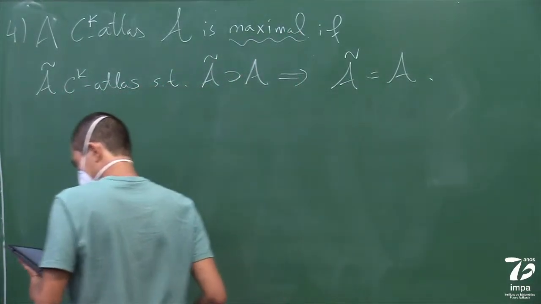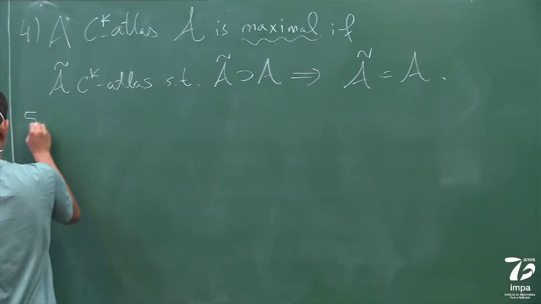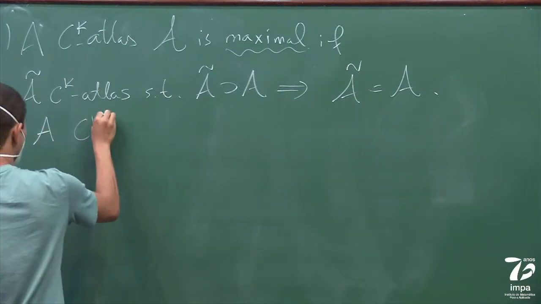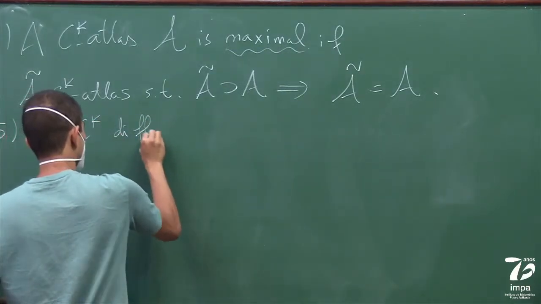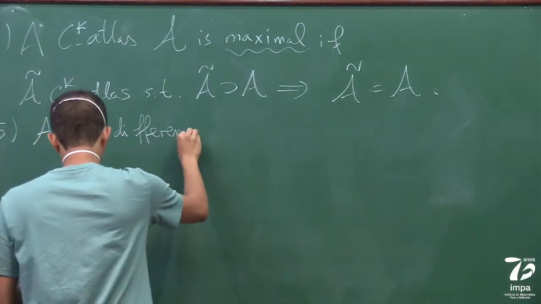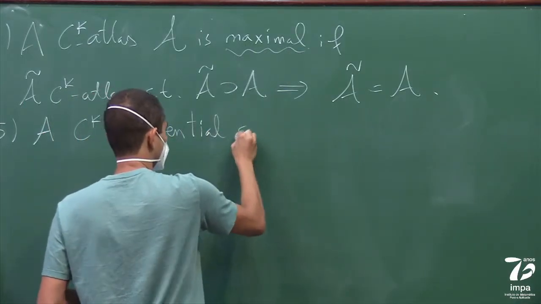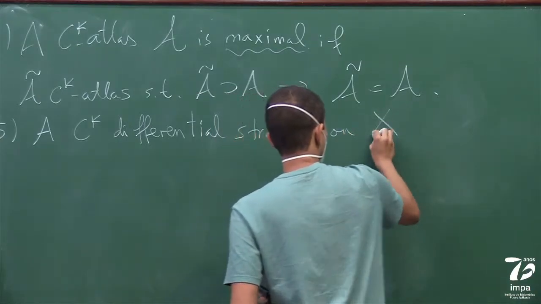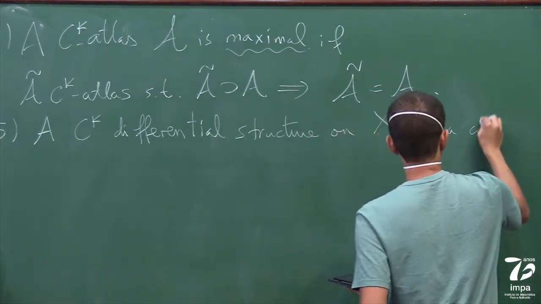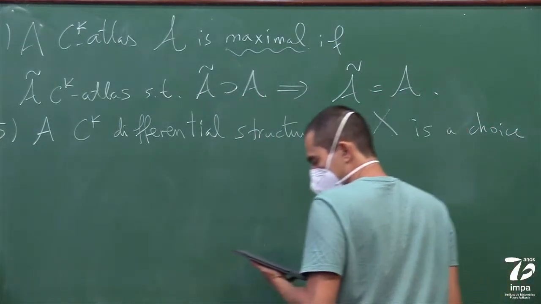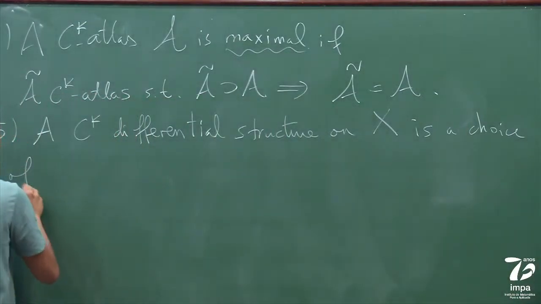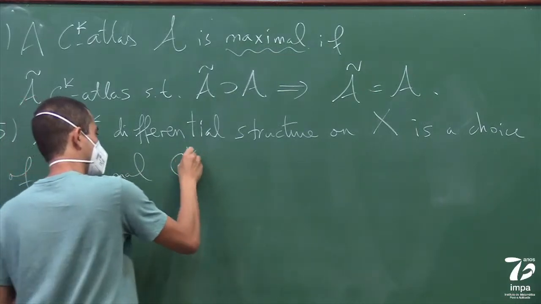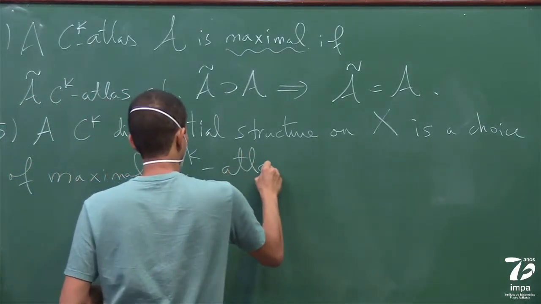And then finally, you can define a C^k differentiable or differential structure on X as a choice of maximal C^k atlas.